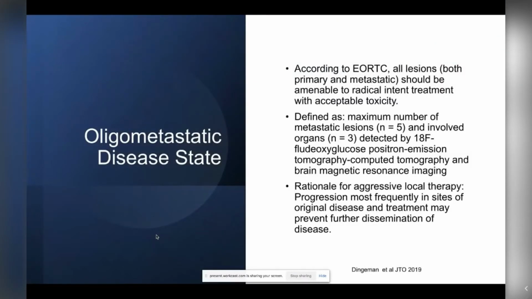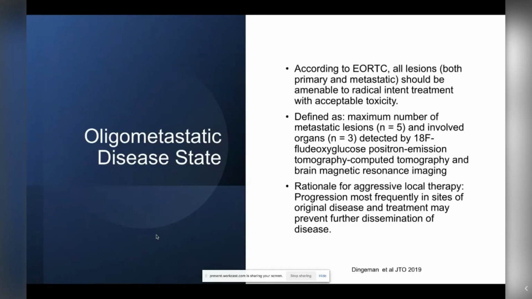Oligo-Metastatic disease occurs in about 25% of patients who have advanced non-small cell lung cancer. We think about Oligo-Metastatic disease as being a different kind of disease with perhaps different biologic behavior. One of the things that's been difficult in terms of thinking about Oligo-Metastatic disease and using therapies for this kind of presentation is the fact that there have been different ways of defining it.